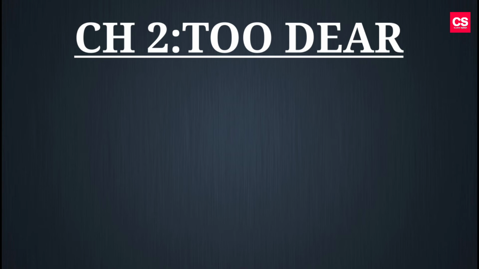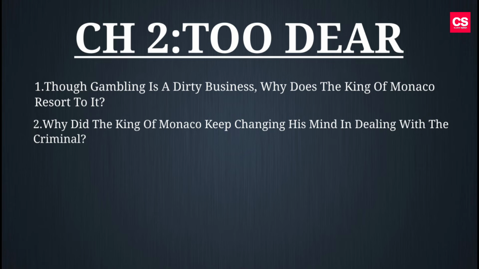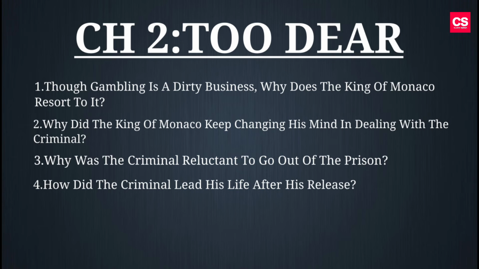Our second chapter is Too Dear. Here 4 markers questions are: first question, though gambling is a dirty business, why does the King of Monaco resort to it? Second question, why did the King of Monaco keep changing his mind in dealing with the criminal? Third question, why was the criminal reluctant to go out of the prison? Fourth question, how did the criminal lead his life after his release?